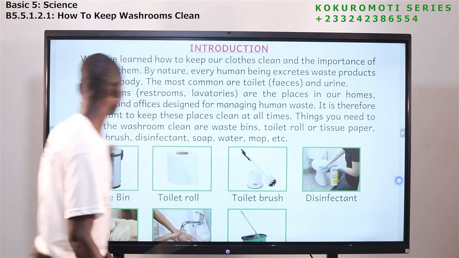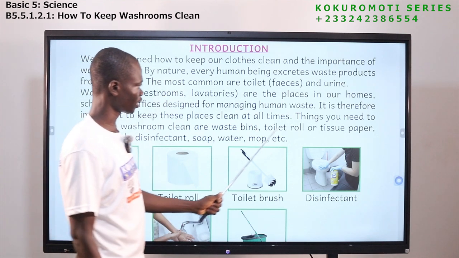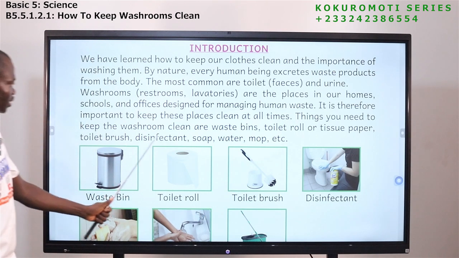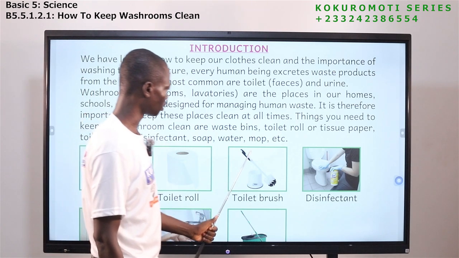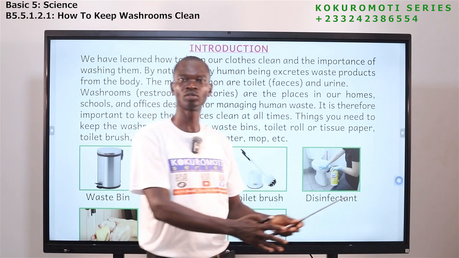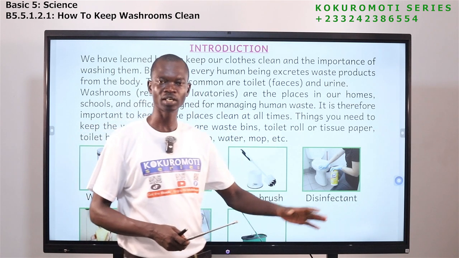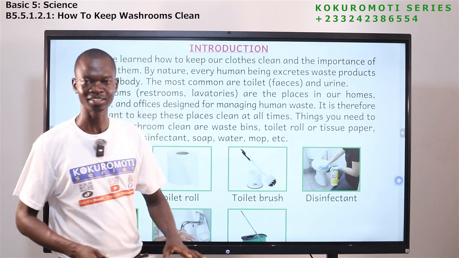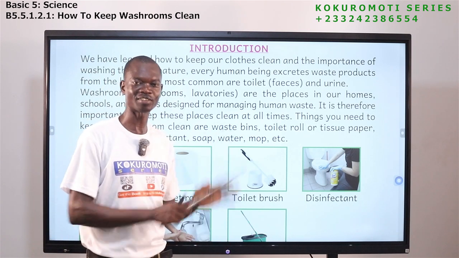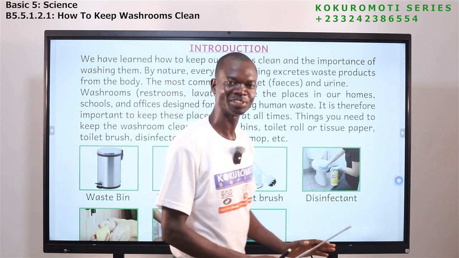Things you need to keep the washroom clean are waste bins, toilet roll or tissue paper, toilet brush, disinfectant, soap, water, mop, and the rest. So where we go and empty our stomach, where we go and pass urine, that place, we call it restroom or washroom or lavatory. You go there and you do the things that you are supposed to do quietly